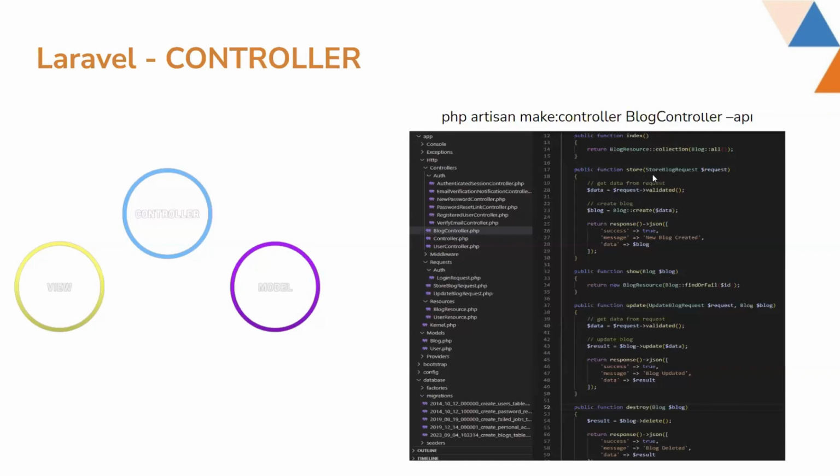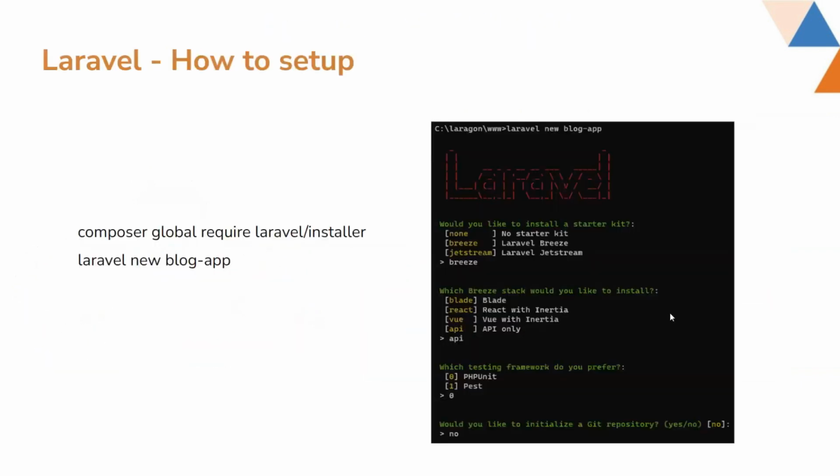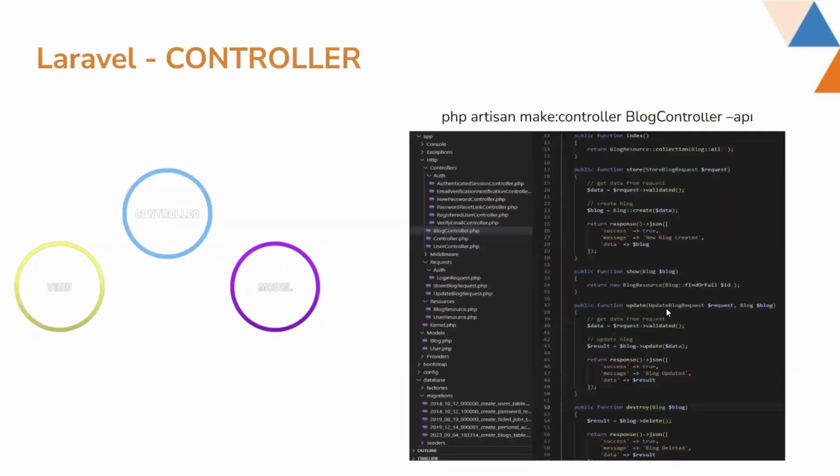And after validating the data using the StoreBlogRequest, that blog data is used to create the blog in the database. There is also this show method to show an individual blog. There is also this update method to update a specific blog's data. There is also this delete method to delete any specific blog data.